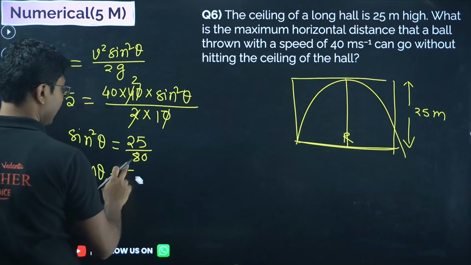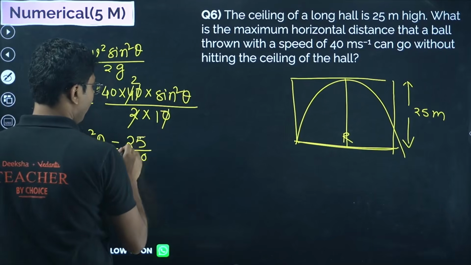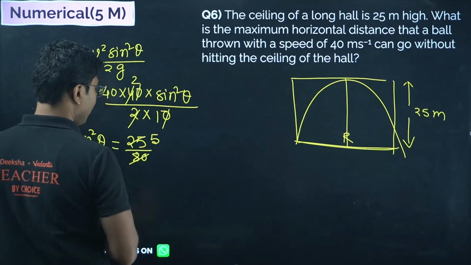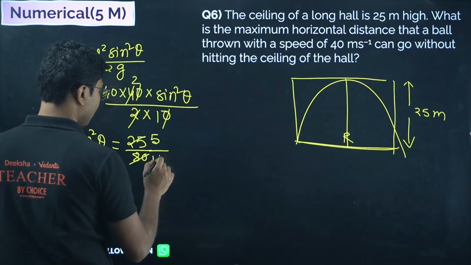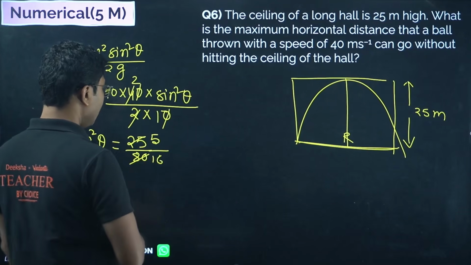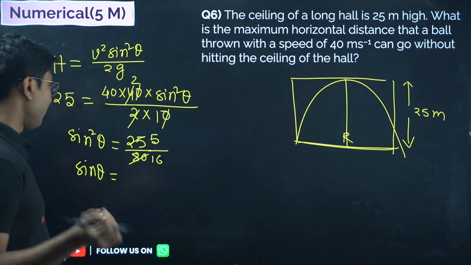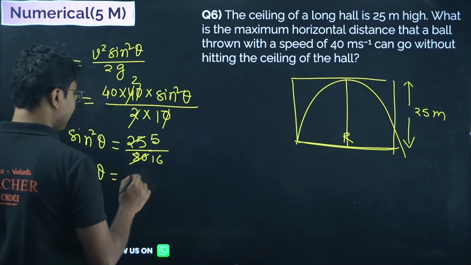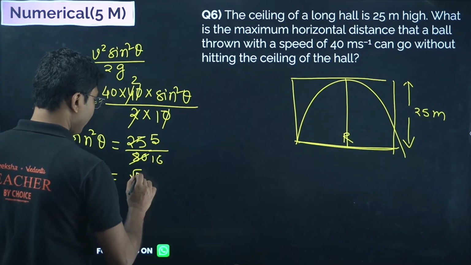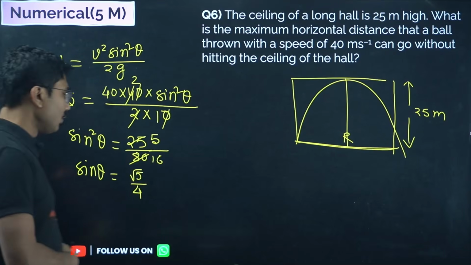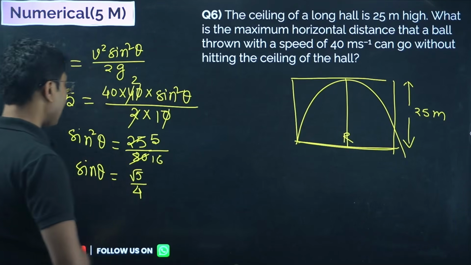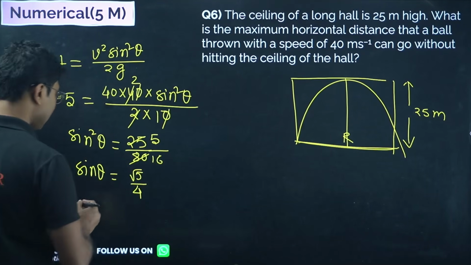We can even simplify this. 5 5s are 25, 5 1s are 5, and 5 6s are... 5 16s are 80. Okay, so sine theta is root 5 by 4. What about cos theta? You can calculate cos theta as well.